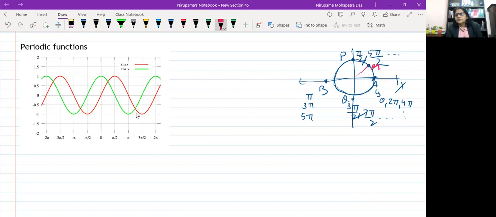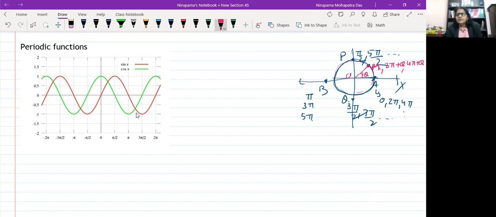So to be at the point M in the beginning, maybe theta from the starting point, angle AOM equal to theta. But every time you want to be at M only, right? Theta in the beginning, after one complete rotation it is 2 pi plus theta, again 4 pi plus theta and so on. So the point is the same, but the angle is changing. Every time you make one complete rotation, 2 pi is added to it.